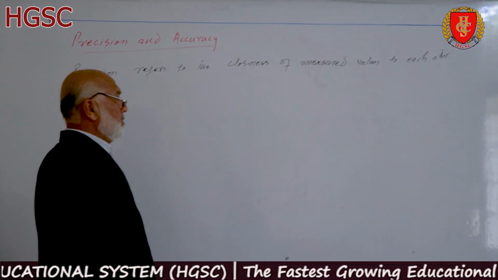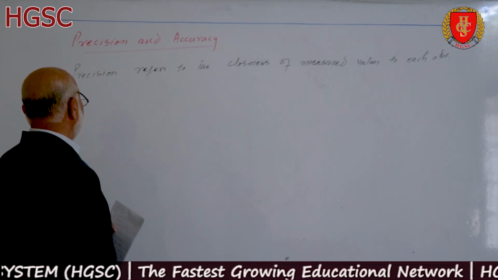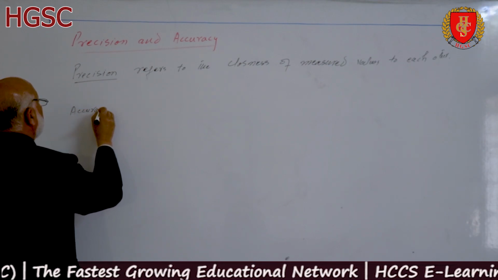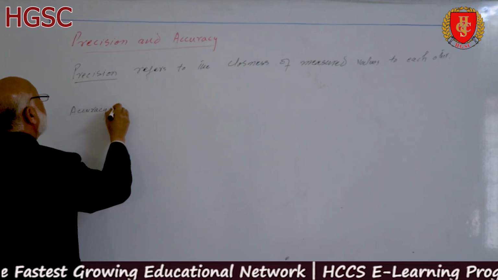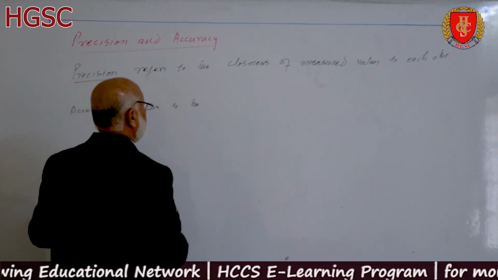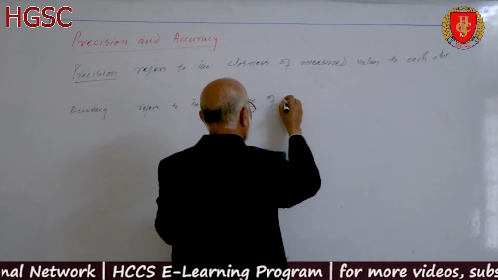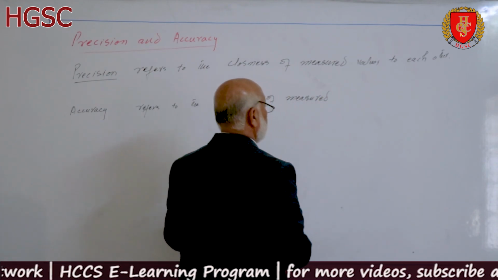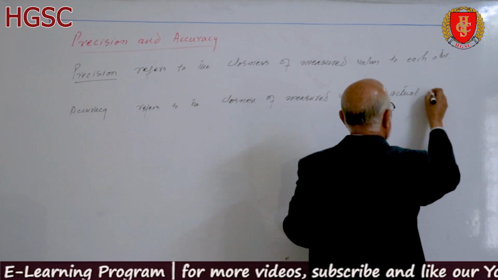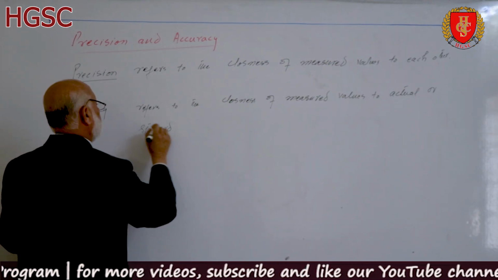Closeness of the measured values to each other determines or refers to precision, and accuracy refers to the closeness of measured value to actual or standard value.